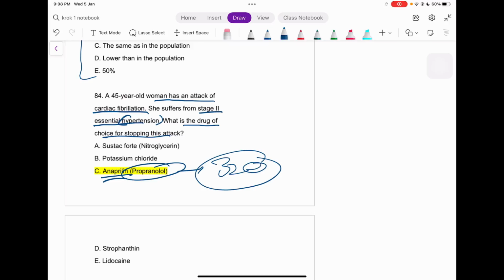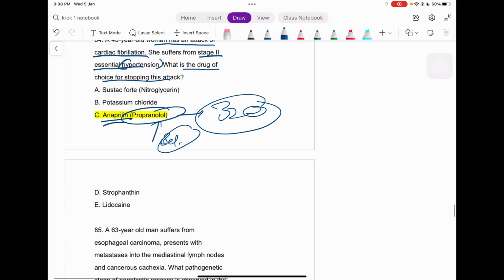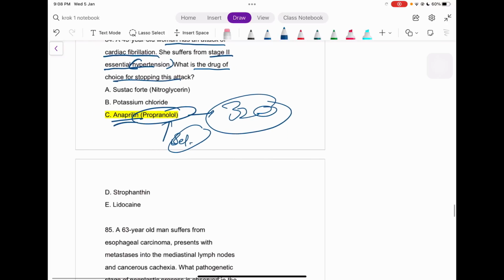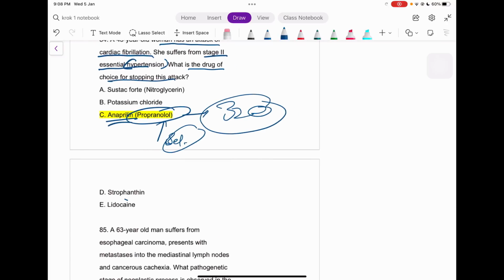And the anaprilin or propranolol, it's non-selective, right? That is the important thing to mention. That is what selective. Again, guys, the lidocaine. What is that? That is the anesthetic, right?